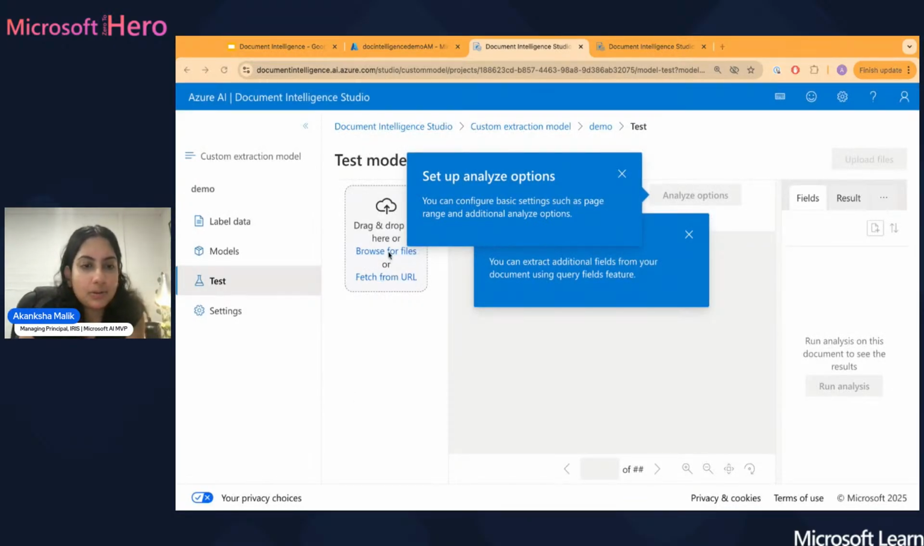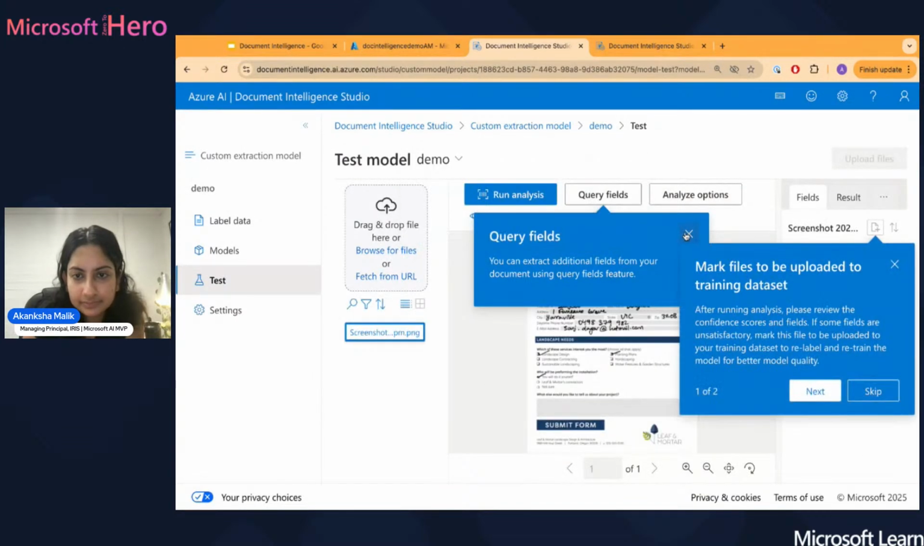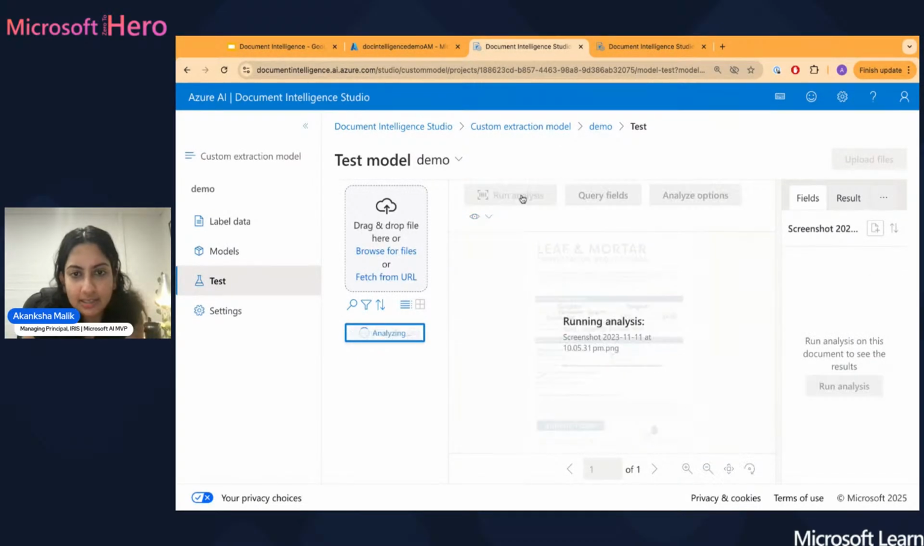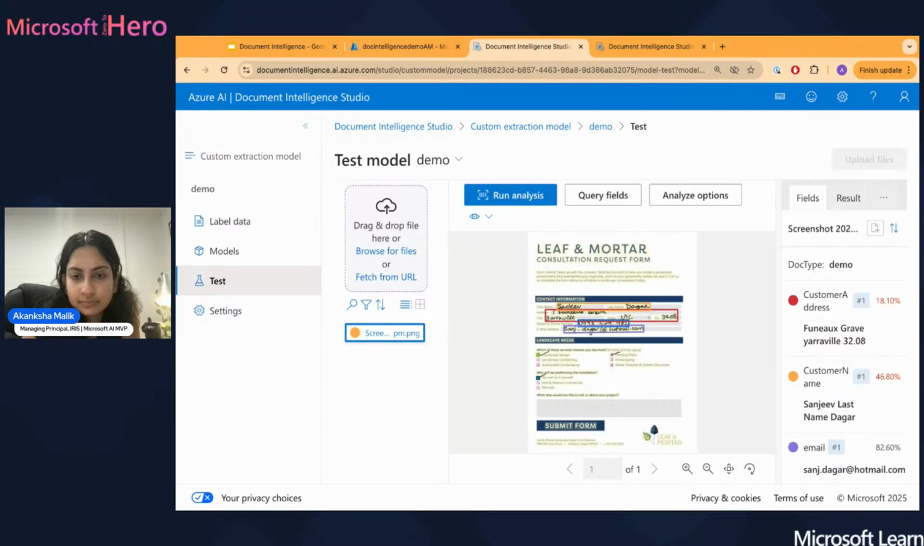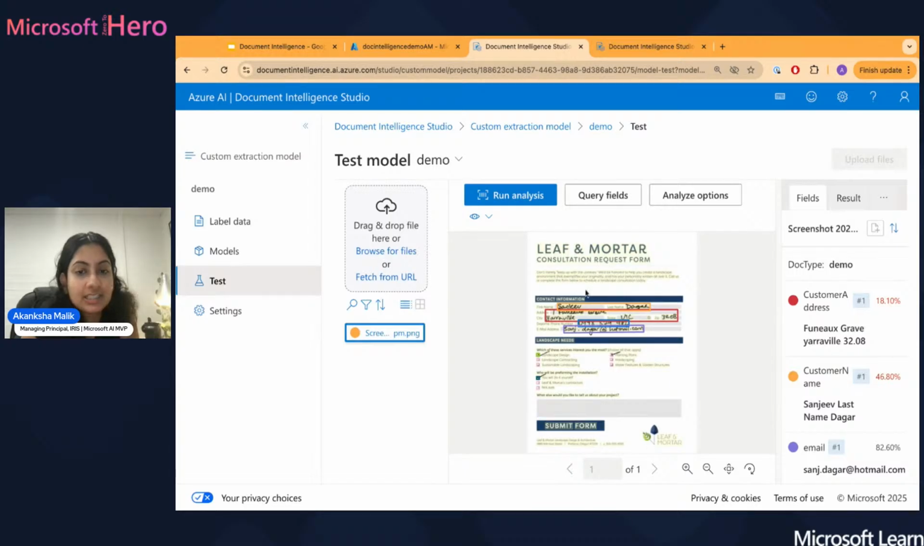So let's upload a screenshot of another file. Similarly, this one's been filled out. Let's run analysis. It's gone through, and as we selected previously, it's picked up every single thing we've asked for in our form and given this back to us as we requested.